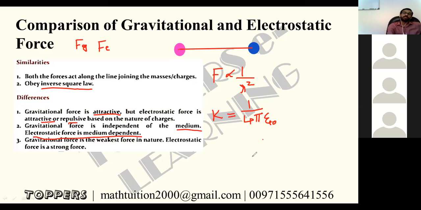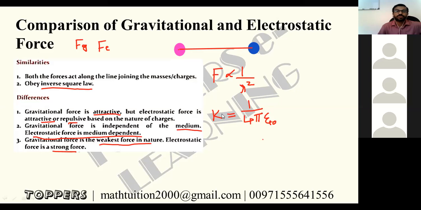That we are going to learn in the next sessions. So instead of epsilon 0, some other value epsilon is given. So we have to consider the permittivity of that space. So gravitational force is independent of the medium, electrostatic is dependent on the medium. Now gravitational force is the weakest force in nature, right? But electrostatic is a stronger force. It is not the strongest, not the highest one, but strong. The highest one is nuclear force. So this is the comparison, just for understanding.